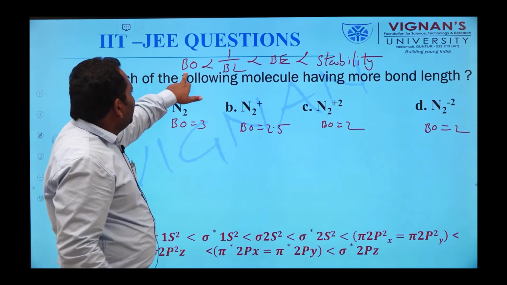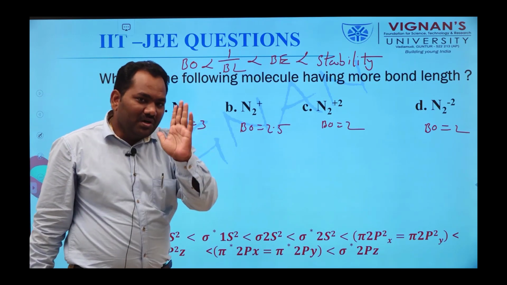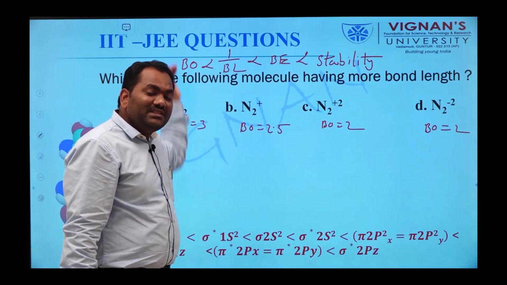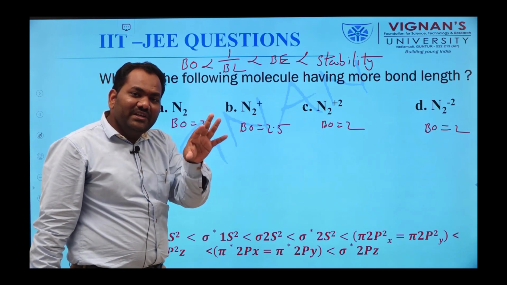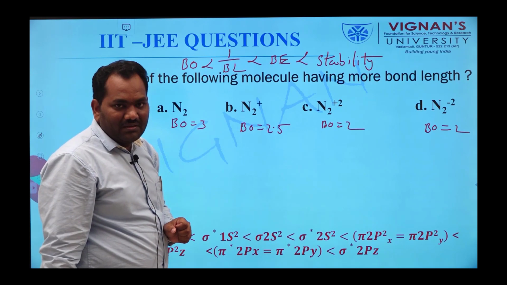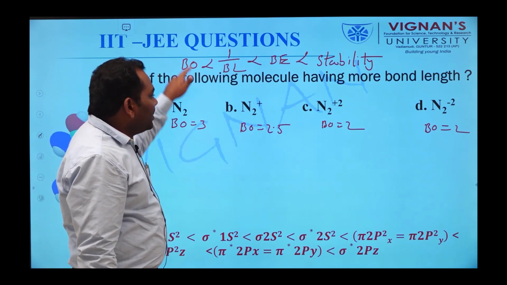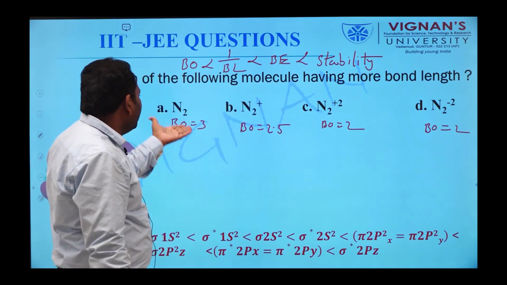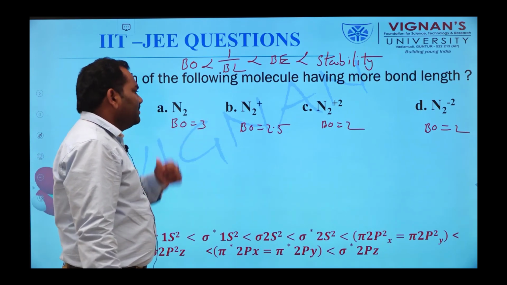Here, regarding the relation between stability and bond order, we can only calculate the bond order of a molecule. From that bond order, we can explain the stability of the molecule. Stability and bond order are directly proportional to each other. Due to this, the molecule having more bond order is more stable. That's why N2 is more stable.